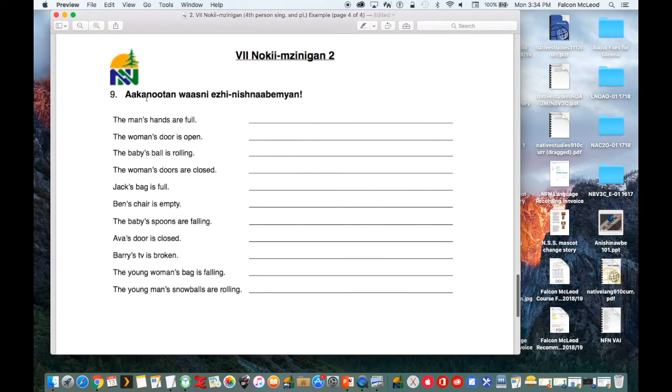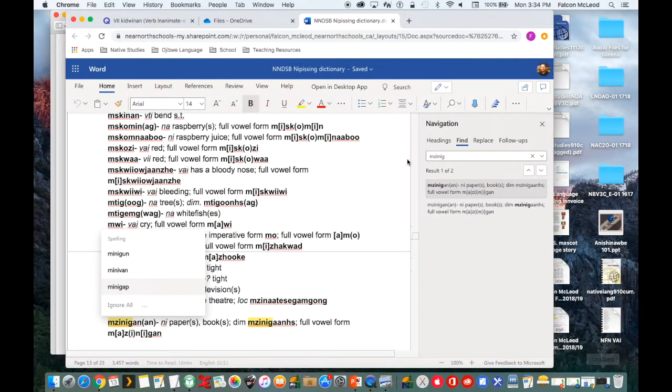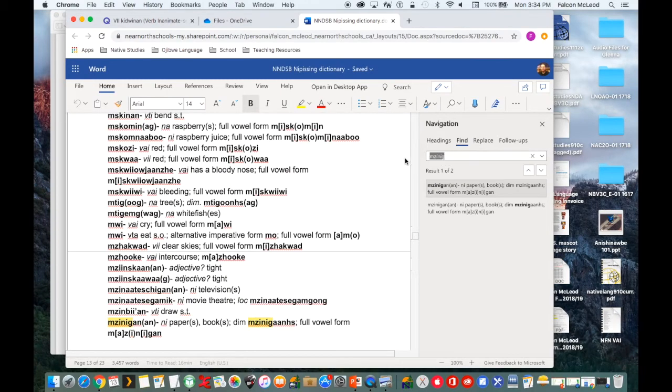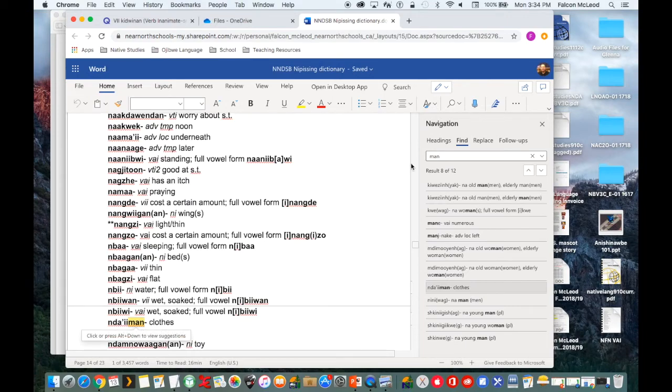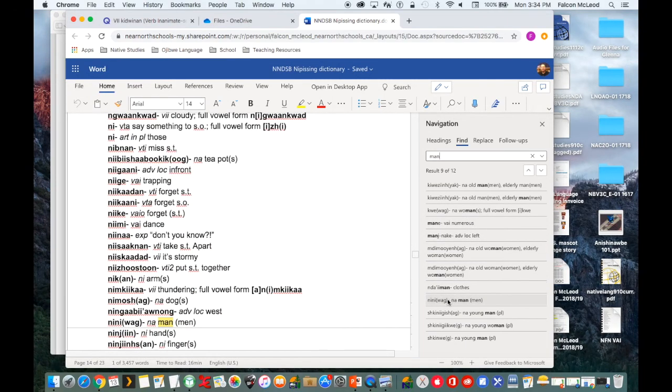All right, so translate these into Ojibwe. We got: the man's hands are full. If you don't know the word for man, we can look that up here in the dictionary. Man, okay, right here.